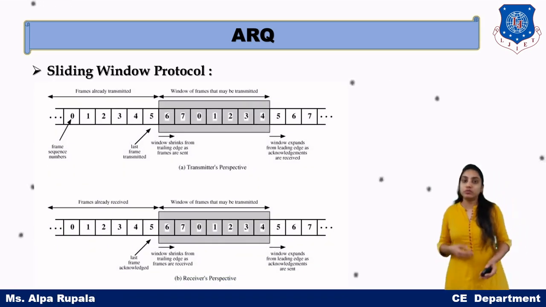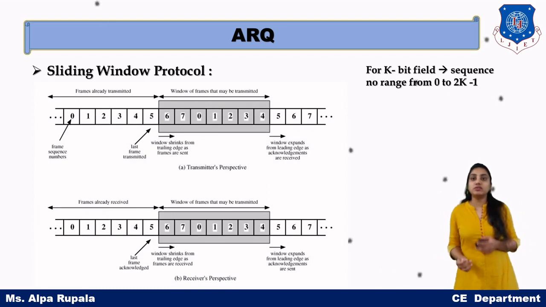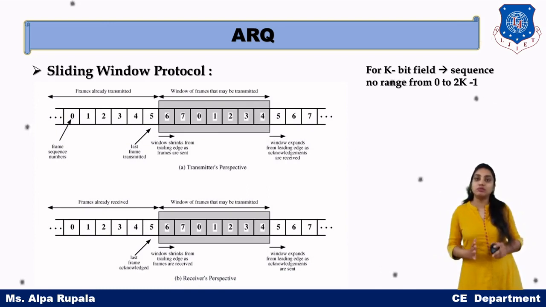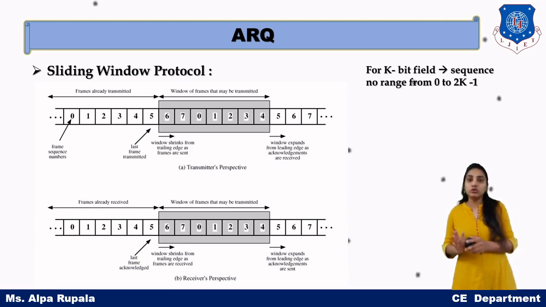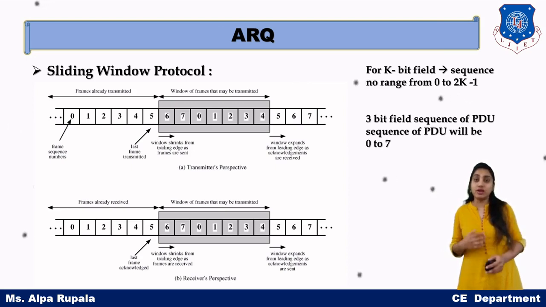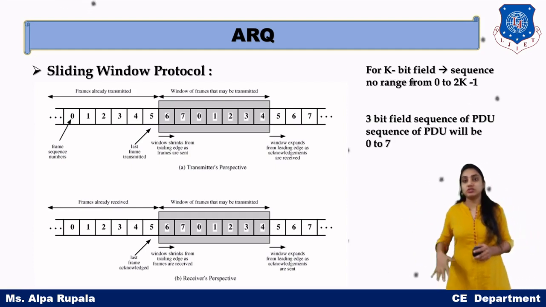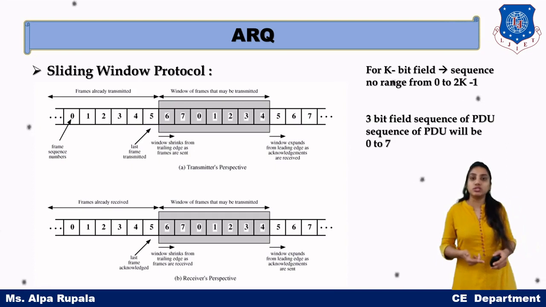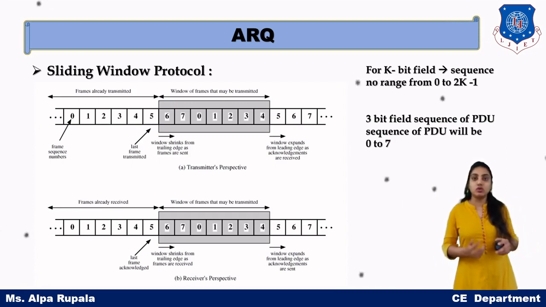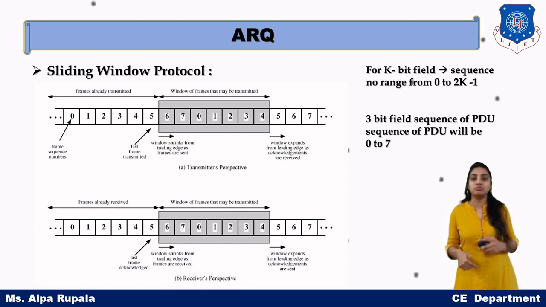The next technique used in ARQ is the sliding window protocol. What is the sliding window protocol? Suppose we have a k-bit field. Then we can number our data as a sequence of packets or PDUs from 0 to 2 raised to k minus 1. For example, with a 3-bit sequence, that is from 0 to 2 raised to 3, which is 8, minus 1, which is 7. So we can have a PDU sequence from 0 to 7 with 3-bit data.